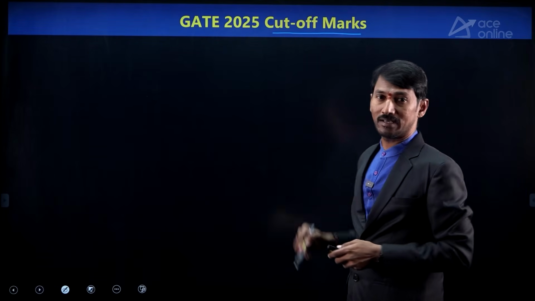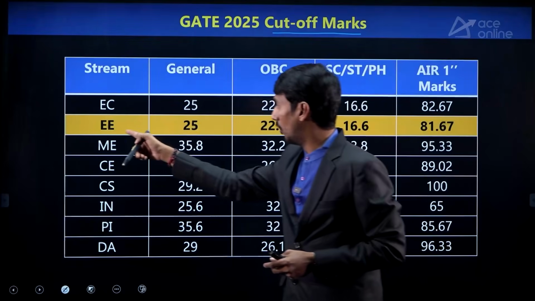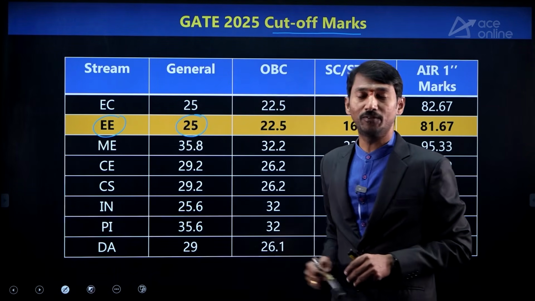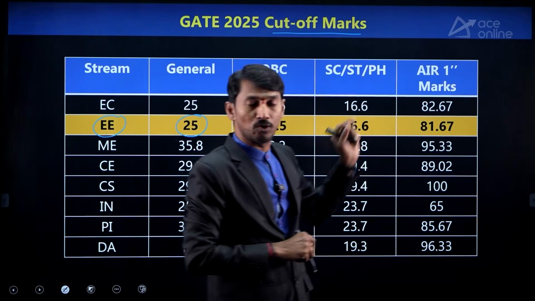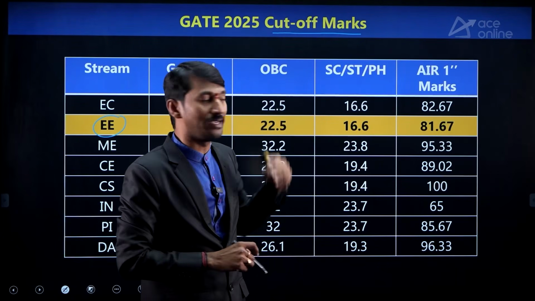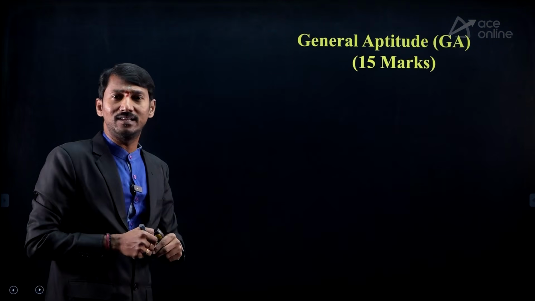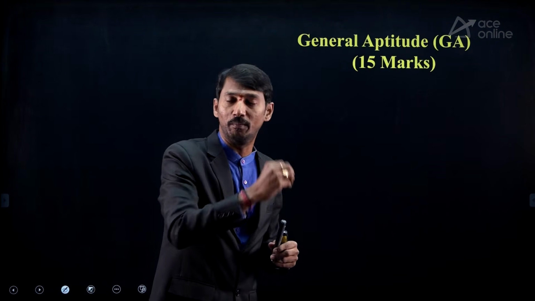2025 cutoff marks I am showing. For electrical people, I have highlighted electrical in the general category, 25 marks. All India rank 1, who got the first rank in 2025, scored 81.67. And after that, let's have the in-detail discussion regarding topics one by one.